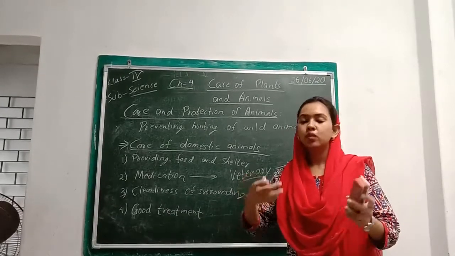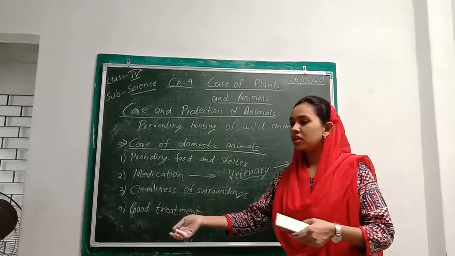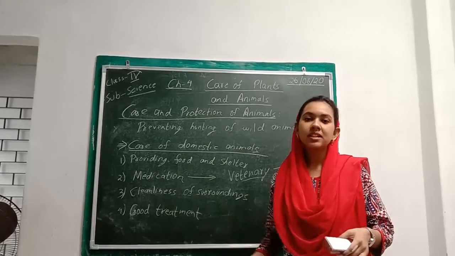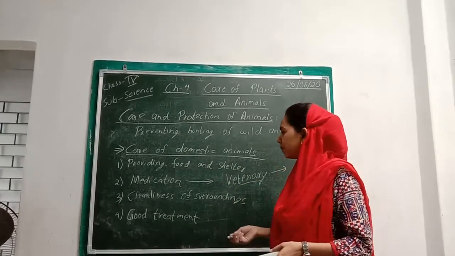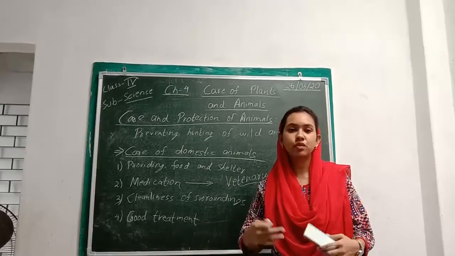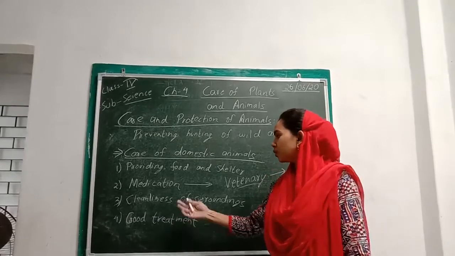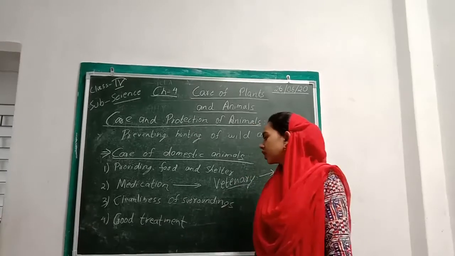The next one is cleanliness of surroundings. Now, we don't like to live in areas which are dirty, right? If there is lots of water constantly there, then mosquitoes will come and we face other kinds of problems. Similarly, wherever you are keeping the animals, even their surroundings have to be clean. Otherwise, they will face problems. It is not hygienic to keep anybody in dirty conditions.